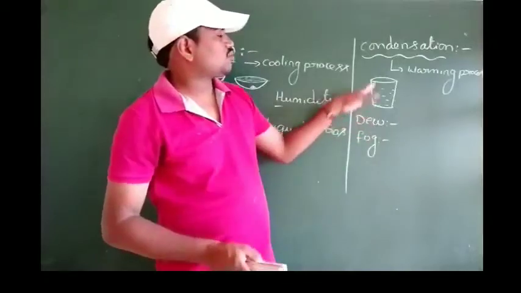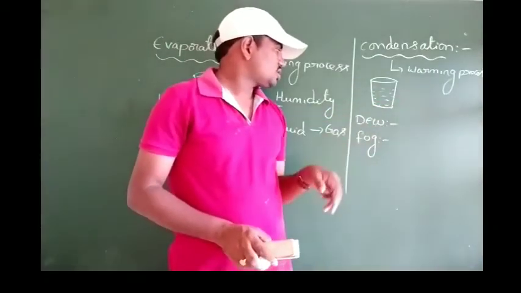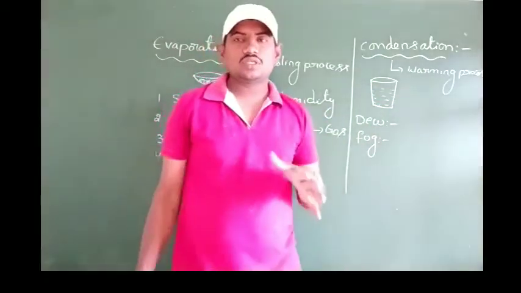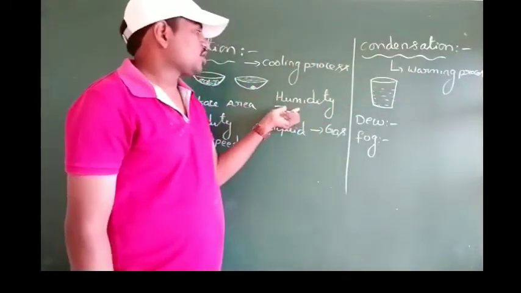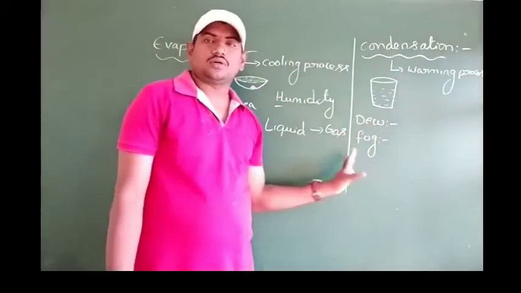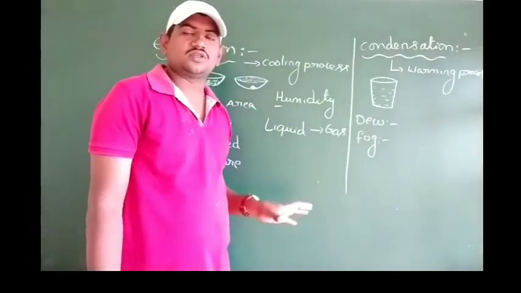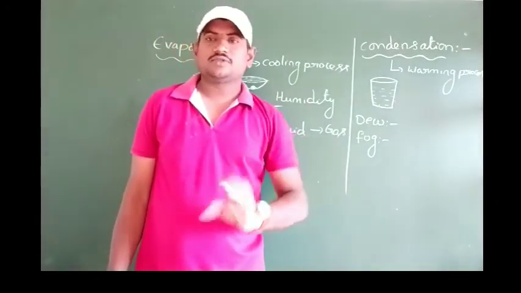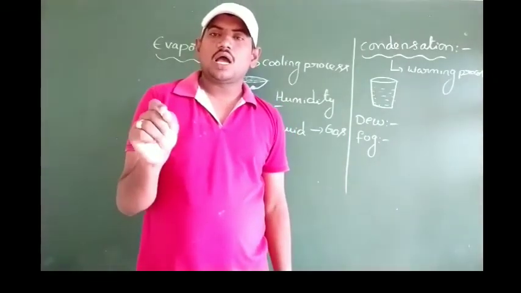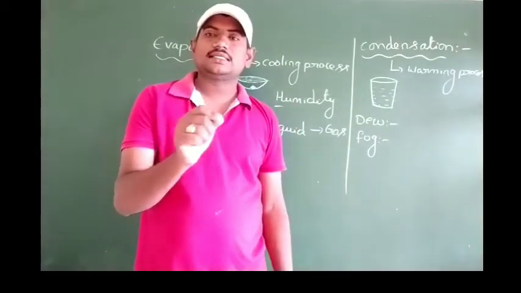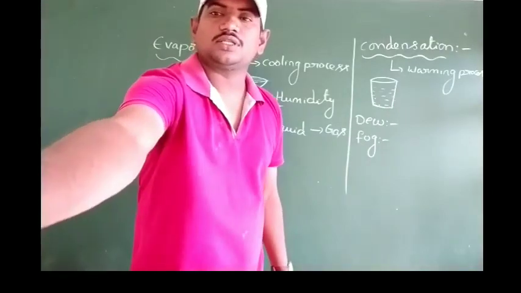So the condensation process takes place during dew and fog. In this class we have seen what evaporation is, what condensation is, and humidity, dew and fog. Regarding these terms, you need to go through the textbook. Each and everything you can go through, and the important definitions you can underline in the textbook also, right?